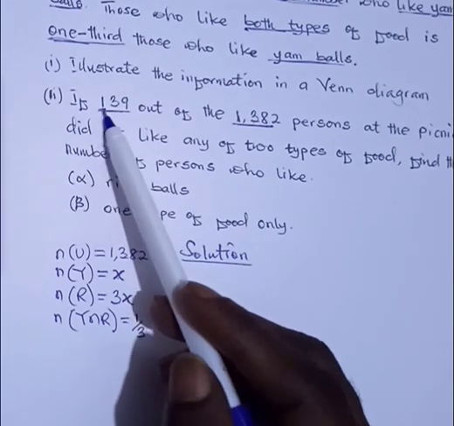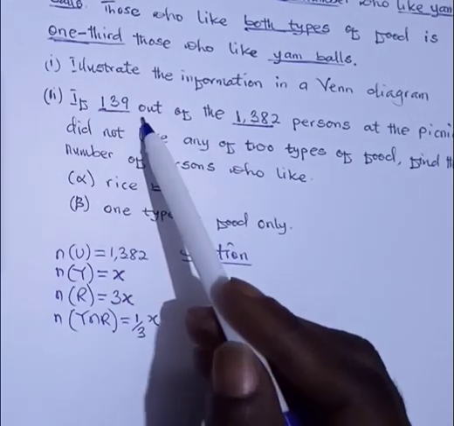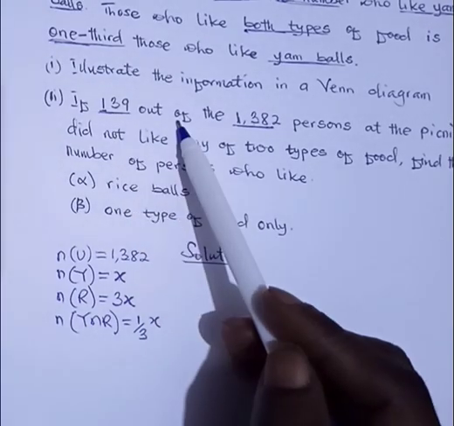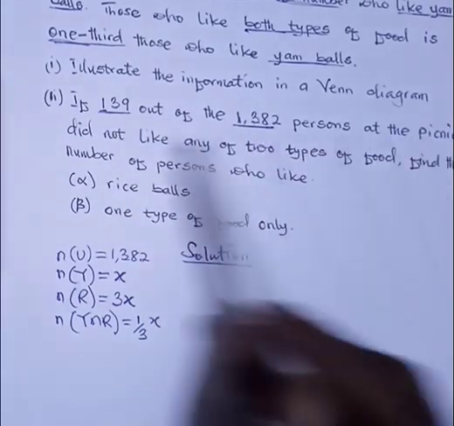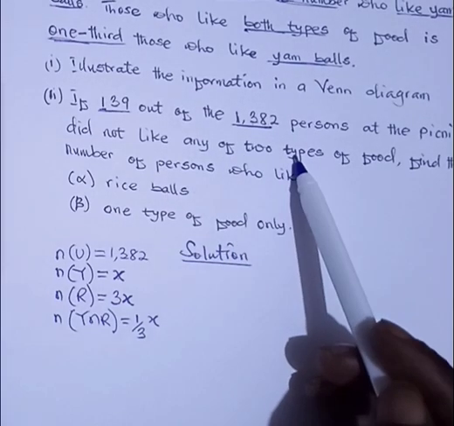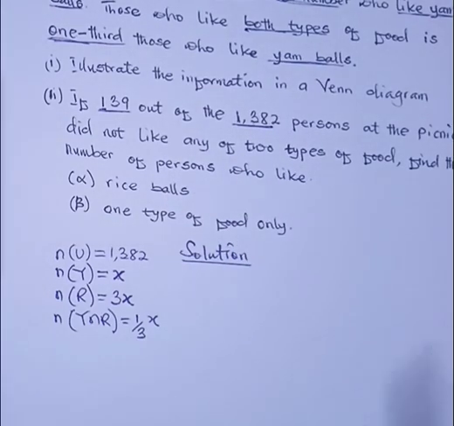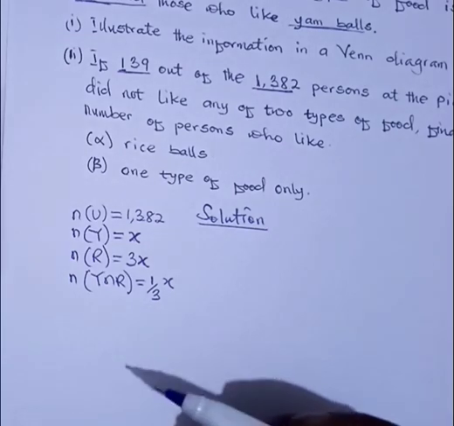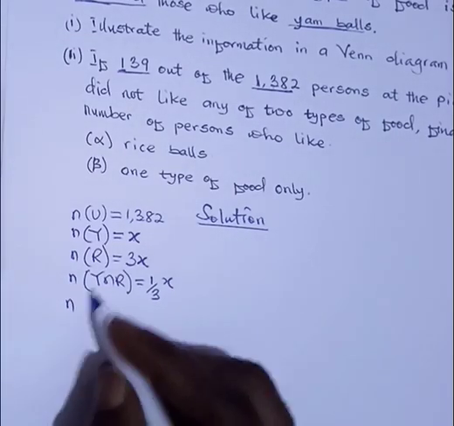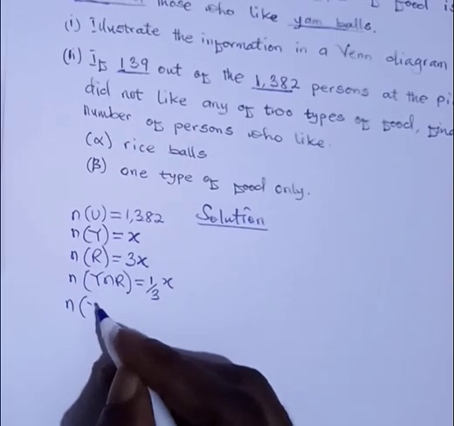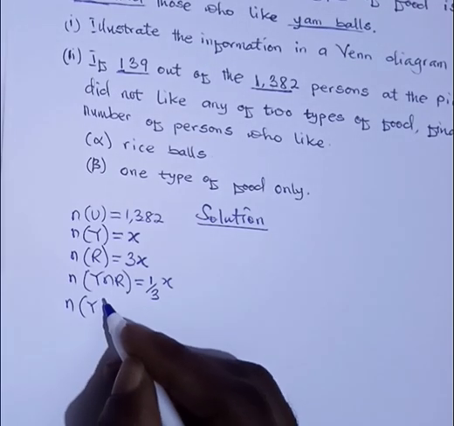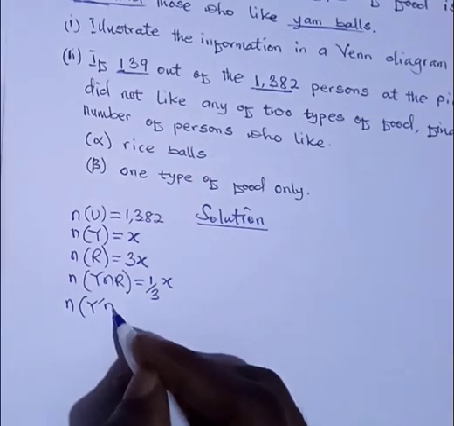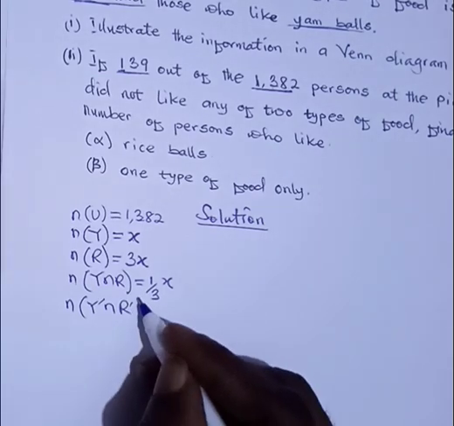Okay, all right. So let's come back to the 139. We are also saying that out of this number, they did not like any of the two types of food. So you know the notation to use. We can write this as the number of those who do not like: y complement intersection r complement.